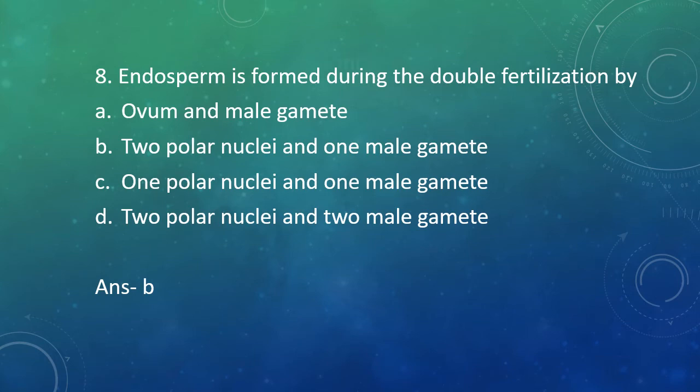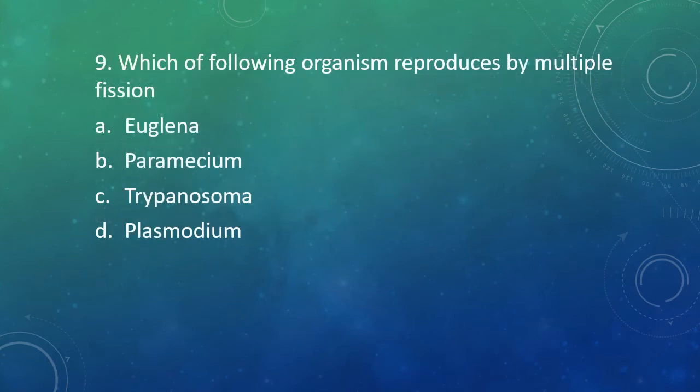Question 9. Which of the following organism reproduces by multiple fission? Option A, Euglena. Option B, Paramecium. Option C, Trypanosoma. Or option D, Plasmodium. The correct answer is option D, Plasmodium, which is the malarial parasite, reproduces by multiple fission.